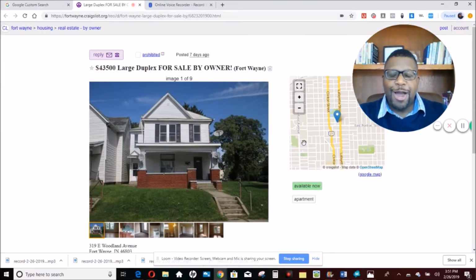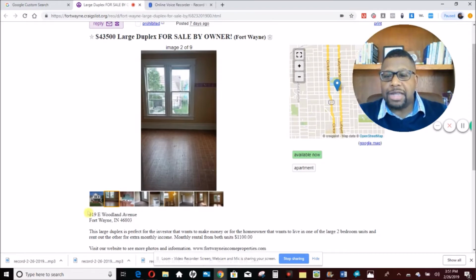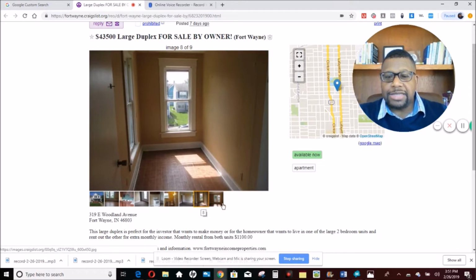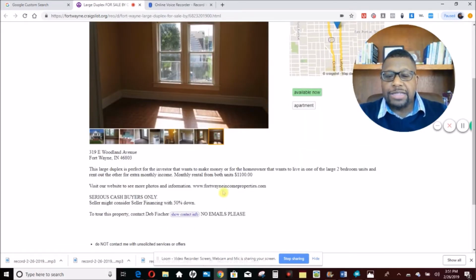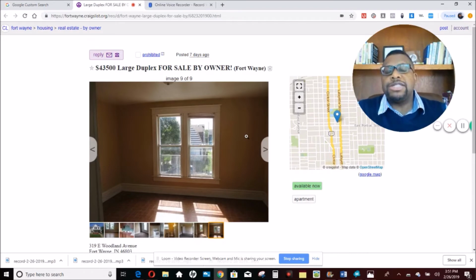All right. So we got this great looking property. We can see that we probably got a motivated seller because this property is already vacant. It doesn't look too bad. It looks like it needs some minor stuff here and there. But the bottom line is all we have to do is contact them by the telephone, or we can hit reply. We can send them an email, or if they have a number for texting, we can send them a text. But the question is, how do we distinguish ourselves from everyone else that is sending them an offer or an inquiry? And this is where we get into the next tool.